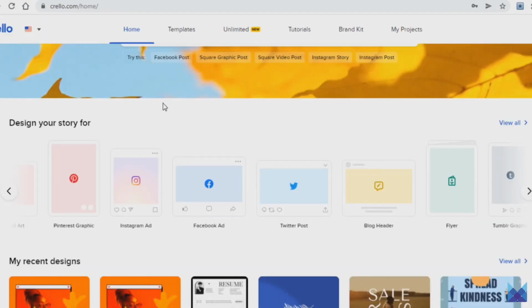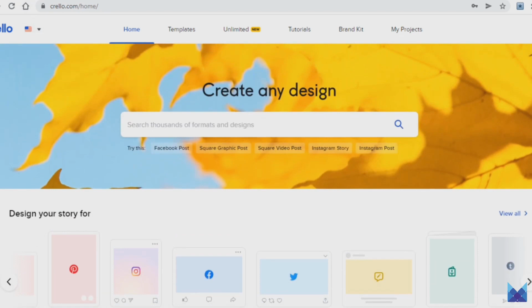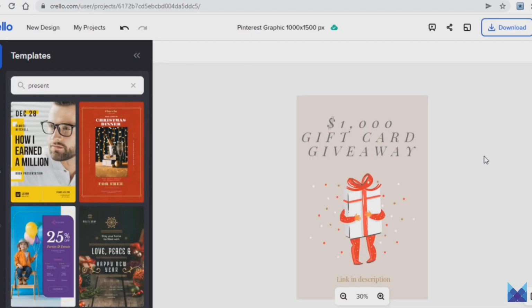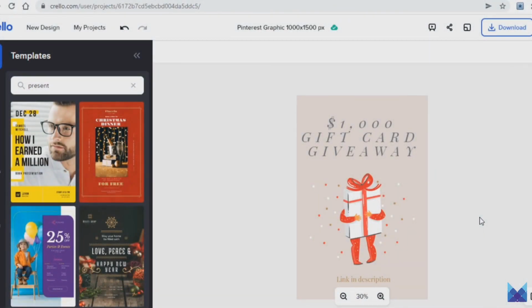As such, what you will first need to do on here is choose your preferred Pinterest graphic. From there you will want to pick a template that you want to design. Which template you go for will depend on what offer you choose to promote. In my case, the offer is a giveaway, so I picked this template right here and I designed it accordingly. And even though I designed this in like 5 minutes, you can still see just how great it looks, all thanks to the tremendous templates Crello offers. When you are done yourselves, just click on the download button up here.